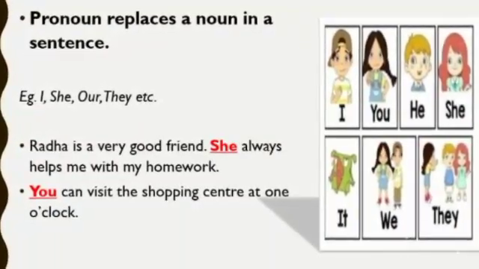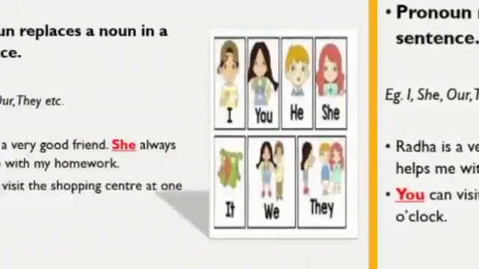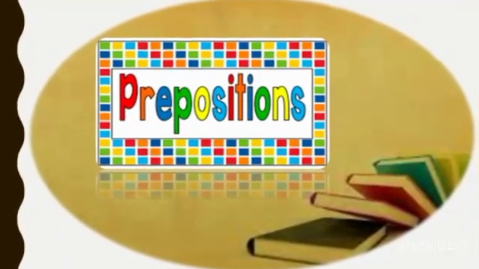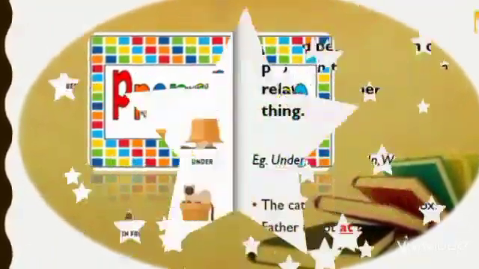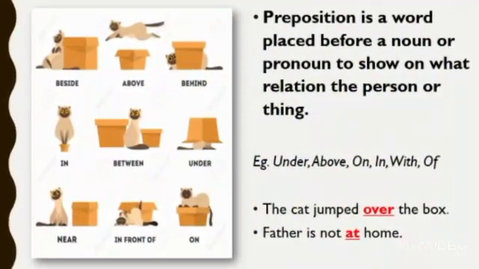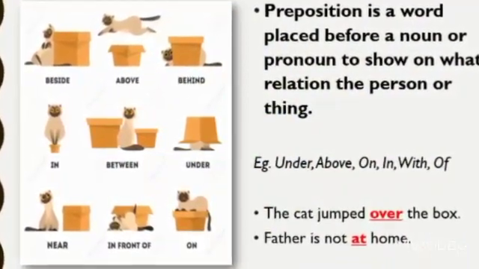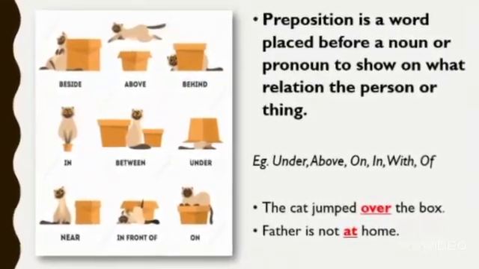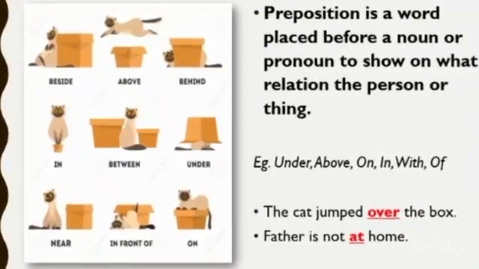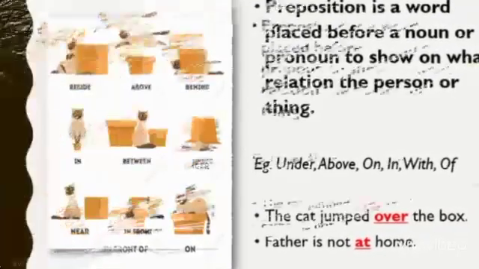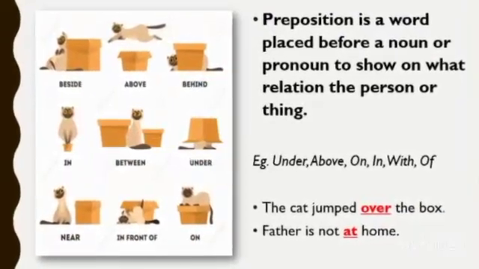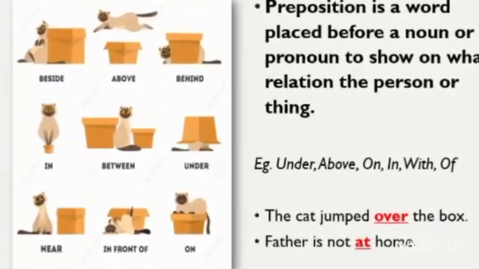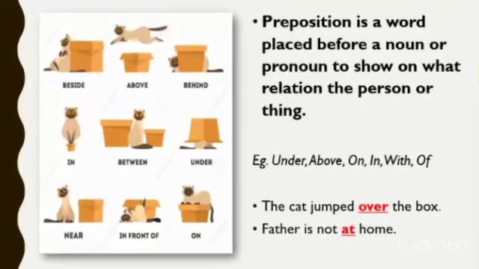You can visit the shopping center at 1 o'clock. Here, which is the pronoun? You. The next one is preposition. Preposition is a word placed before a noun or pronoun to show its relation to another person or thing. Example, under, above, in, on, with, of. Look at the first sentence. The cat jumped over the box. Here, over is the preposition. Why? Because over is the word showing the relation between the cat and the box.